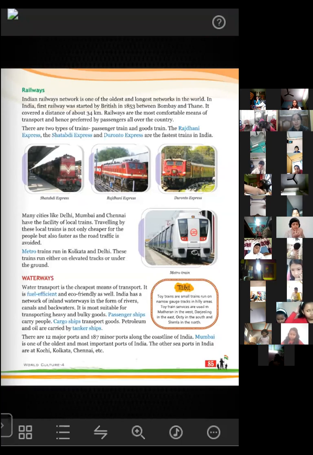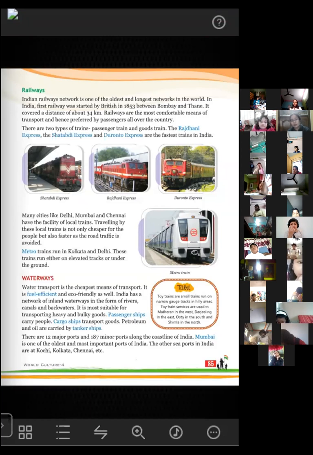These also carry the ferry, what we call the ferry. They carry people from one side of the river to the other side of the river. You must have seen the boats, steamers and launches, right? They are used to go from one side of a river to the other side of a river. Similarly, ships are also available there, and the inland waterways mean rivers, canals and backwaters.